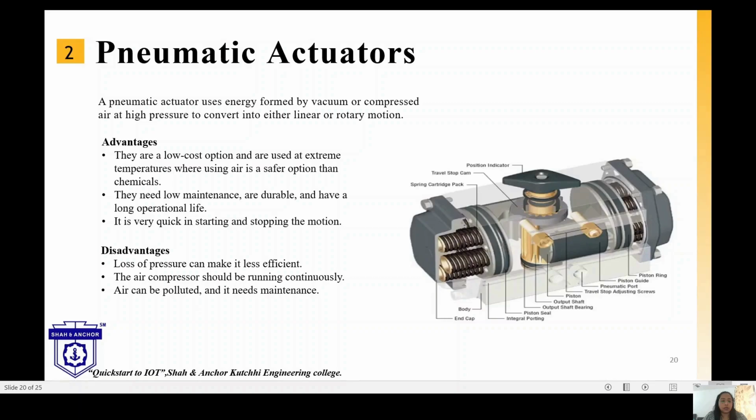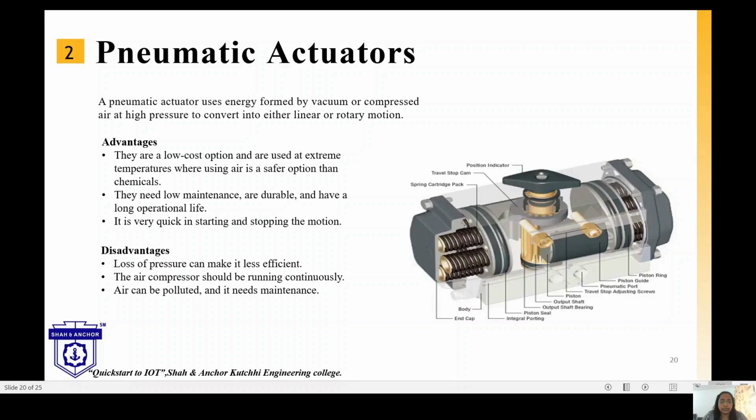Similarly, it has some disadvantages also, like loss of pressure can make it less efficient than air. The compressor should be running continuously, and due to that the air can be polluted and it needs maintenance.